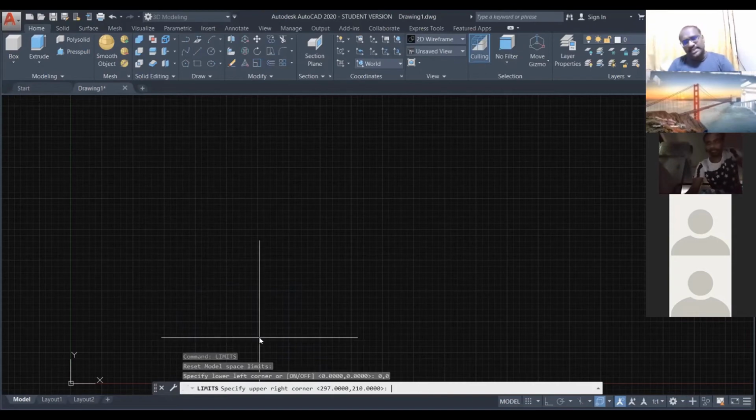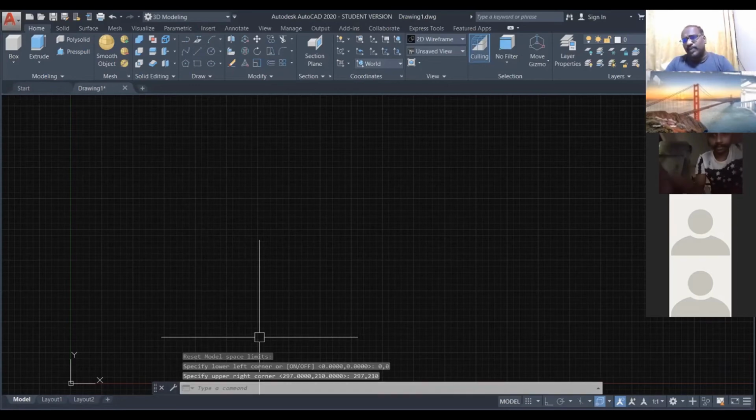Again the computer is asking because my instruction is not enough to complete the work. That's why it's asking the question again. Now it's asking me upper right corner. I give the A4 paper size, 297 for x-axis, y-axis is 210. Enter. Then the computer accepted my request to complete it.